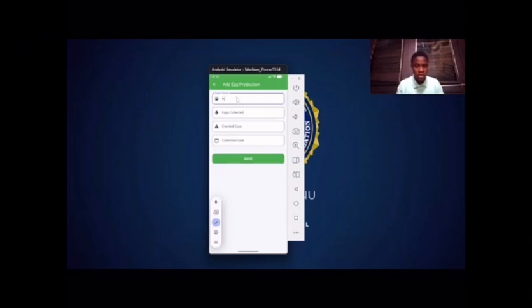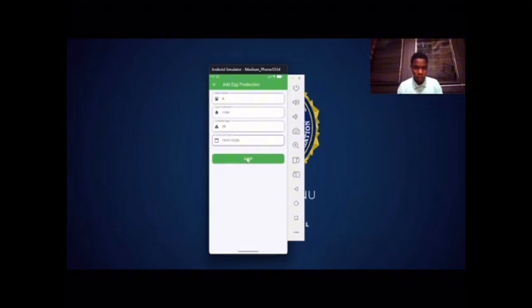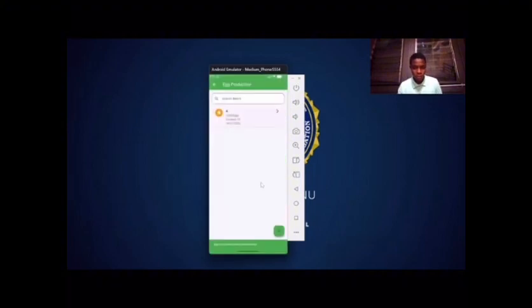So let's choose A. And the number of eggs collected, as in total number of eggs that the birds produce, maybe 200 or 1,002, and the number of eggs that cracked, maybe let's take just 20 or something. Then the date that the birds lay the eggs will be saved, and it's saved successfully.